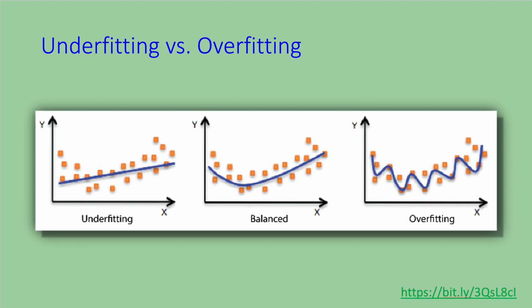On the left, we see underfitting, where trends in the data are not well represented by a single line. In the center, we see a balanced fit, where the trends are followed. On the right, we see overfitting, where we have fit the model to the noise in the data as well